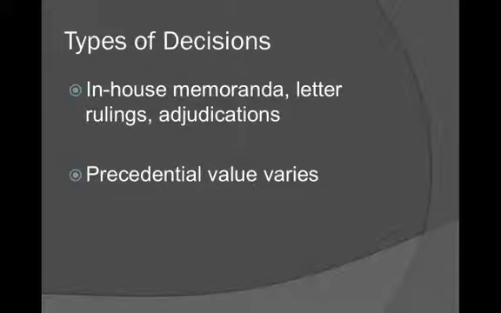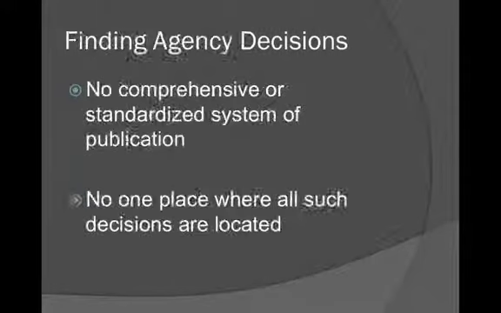How about letter rulings? They're kind of like, I have this issue. How do you suggest I proceed? Then you get a letter back from the agency telling you how to do so. Often letter rulings are associated with, say, tax matters. In terms of precedent, letter rulings can be used as generally applicable, but only as a guideline. An actual adjudication is binding on the two parties at hand, but it doesn't always set a precedential value for other like cases. This is the frustration because you aren't quite sure whether they have a rule about it. It varies from agency to agency.